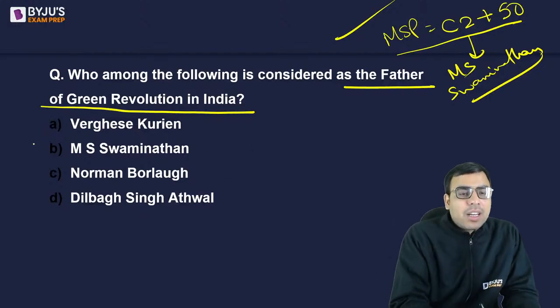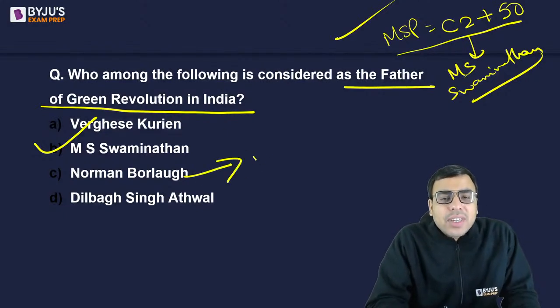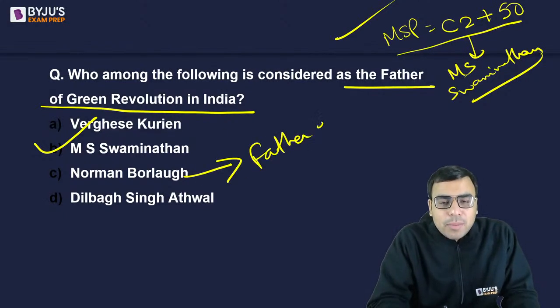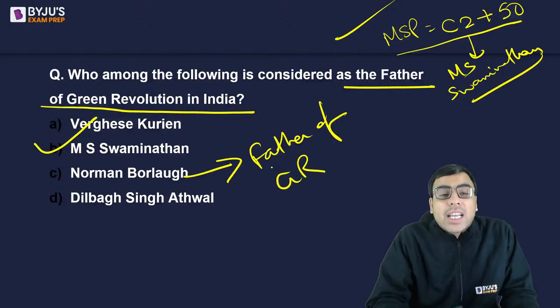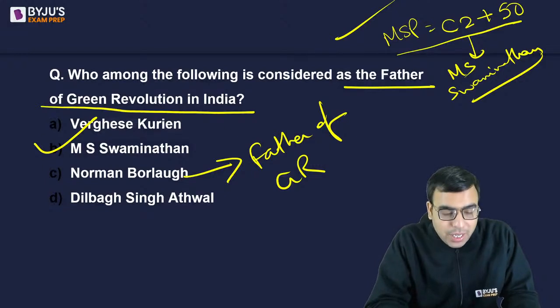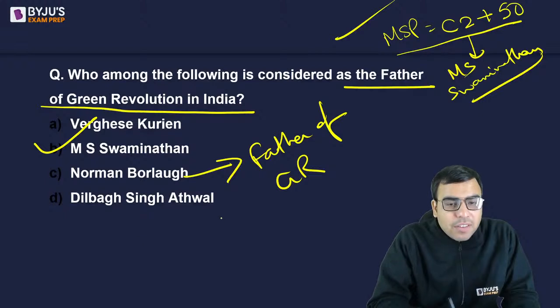Okay, yes, the right answer is option B, of course. Father of green revolution in India, if asked, is MS Swaminathan. At world level, if someone is saying father of green revolution, then it is Norman Borlaug, right? Father of green revolution at world level, if asked. But if it is asking at India level, then the answer is MS Swaminathan. Okay? Yes. The last one, option D, is related with wheat revolution.